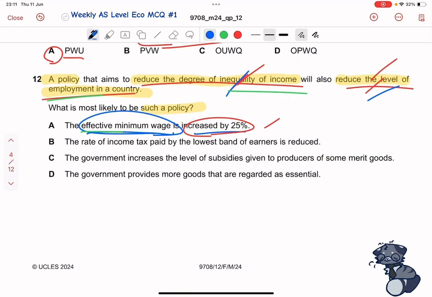So now the last one. The government provides more goods that are regarded as essential. So this is direct government provision. The government gives you more free stuff that is essential to your life, like maybe food, clothes. Does that reduce the degree of inequality of income? It might reduce poverty, but it doesn't explicitly increase your income. It only gives you stuff, not income or wage. Does it reduce the level of employment in the country? It's not directly tied to that. It's not specific enough for that. So we'll just go with A, and that is also the correct answer.